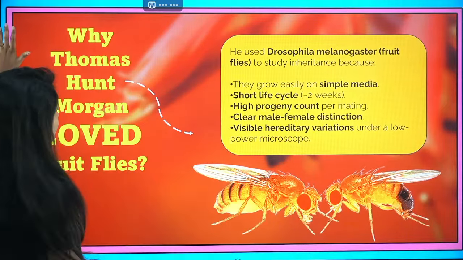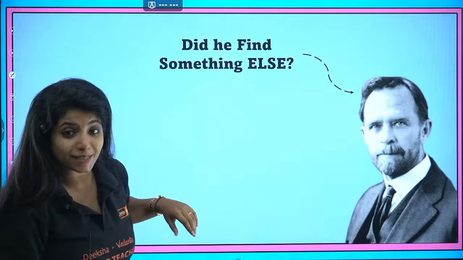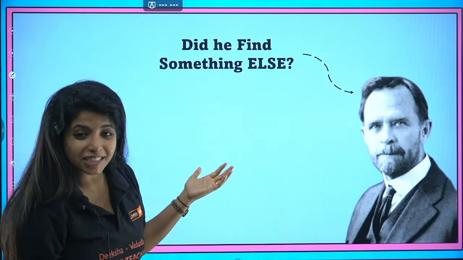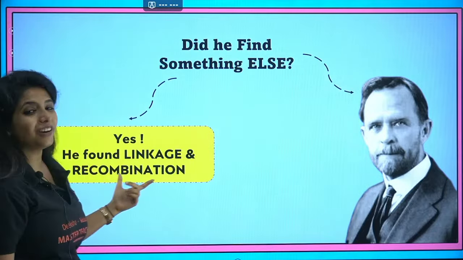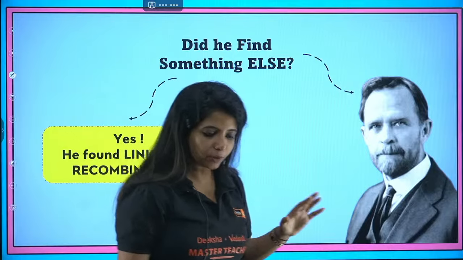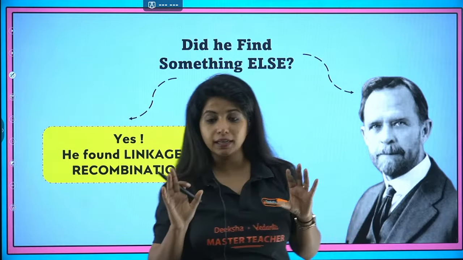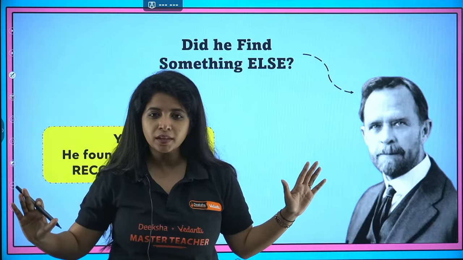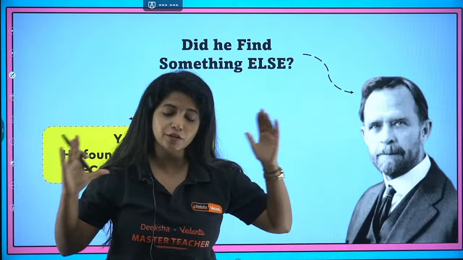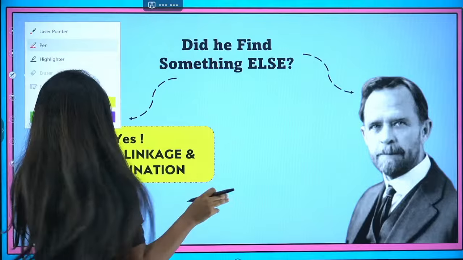Okay. So listen to me very carefully. Did he find something else with this experiment? He was there to prove the chromosomal theory of inheritance. He found linkage and recombination. And now this funda is going to be super clear if you listen to me carefully. Everyone who is watching this video, if you have joined now or before, just listen. If you miss this, you might not understand a lot of things.